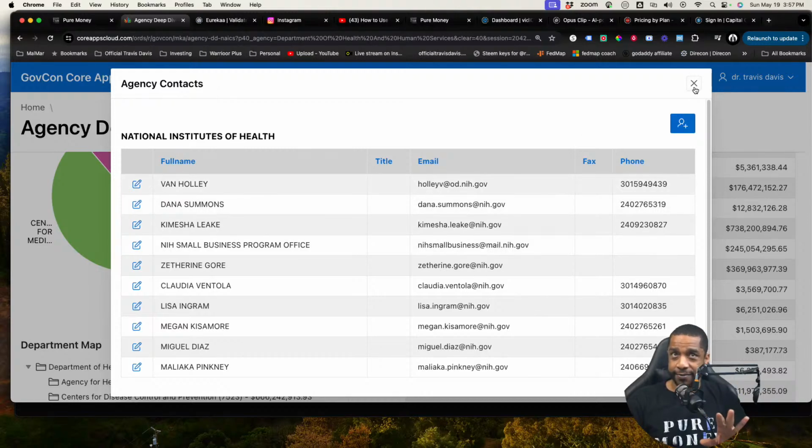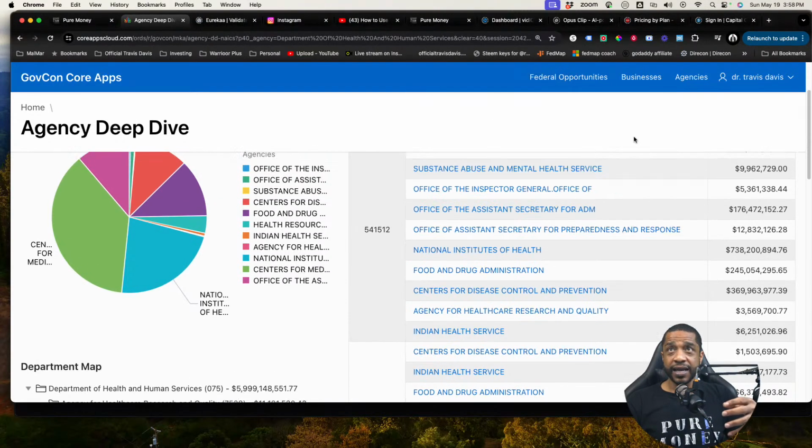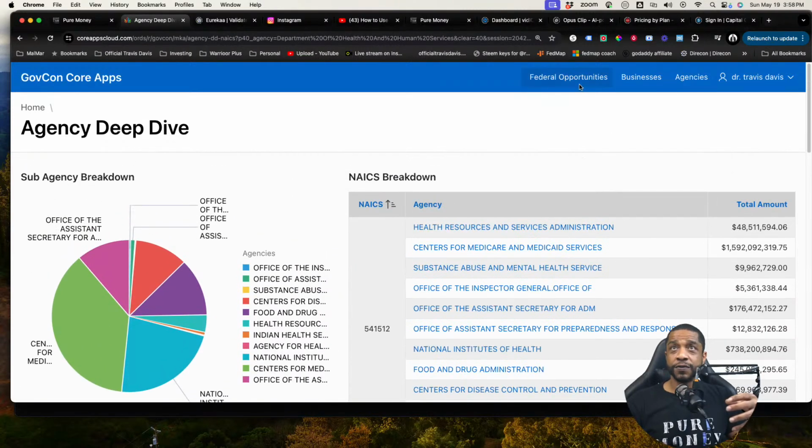Not yet, though. This is a quick start guide. Don't reach out to them yet if you're not prepared for it. I'm just showing you where they are. Okay. But now that I understand the agency of NIH, I want to jot that down, and I want to do that for the other agencies as well. So I got the exact department under that agency to work with. The next thing that I want to do is I want to come up here to federal opportunities.